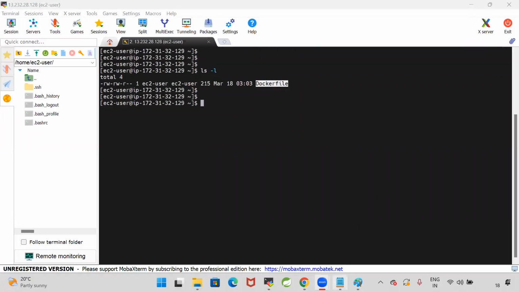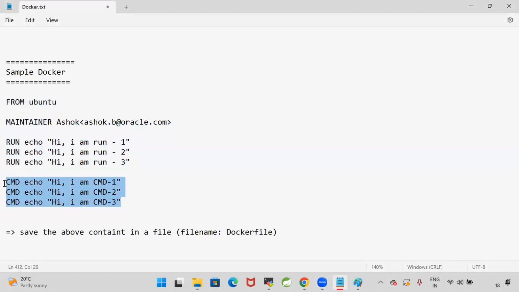Mr. Satish Kumar, I have written the CMD 3 instructions to show you that it will execute only the last one. I already told you it will execute only the last CMD. Then you ask, why write 3 CMDs when only the last executes? I want to show you that practically. That's why I'm writing 3 CMD instructions, and I will show you only the last one is executing. For practicals, I'm doing this.